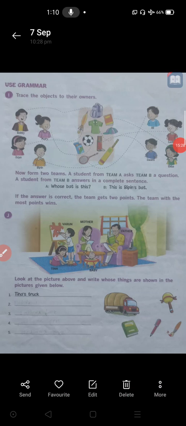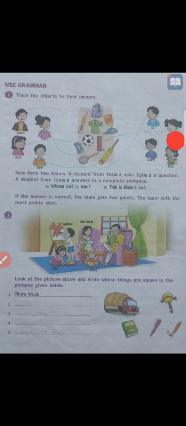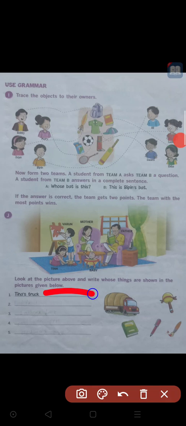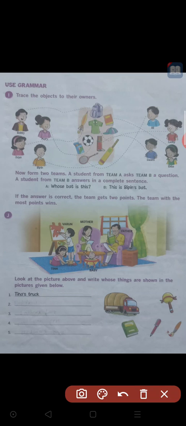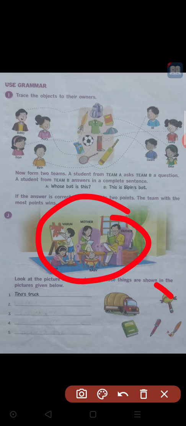Yes. Now, whose pictures or objects those are, you have to know. Whose is this truck? It is already given: Tina's truck. Next picture. Whose toy is this? Who is having this toy in this picture? Yes, the baby.